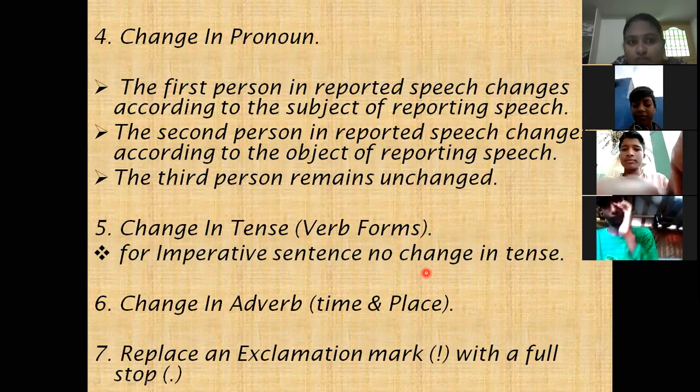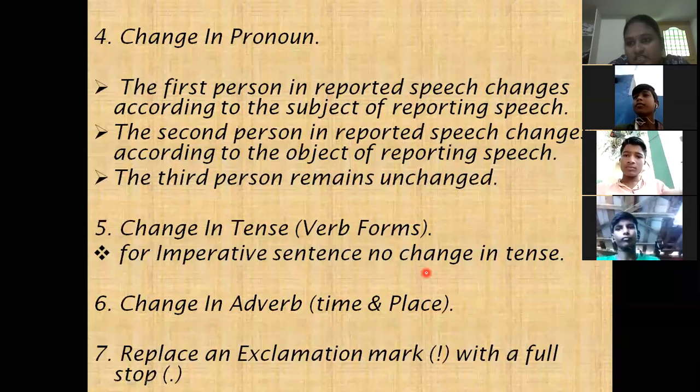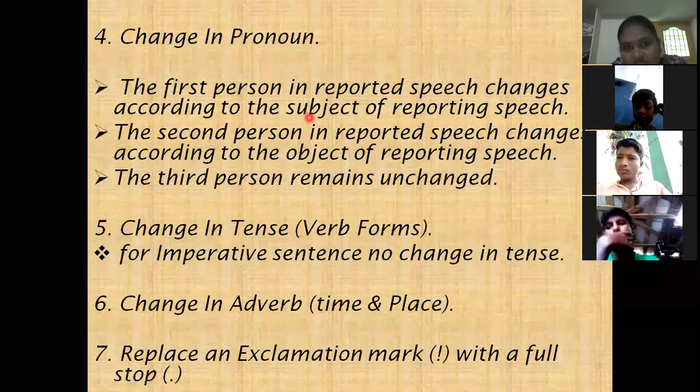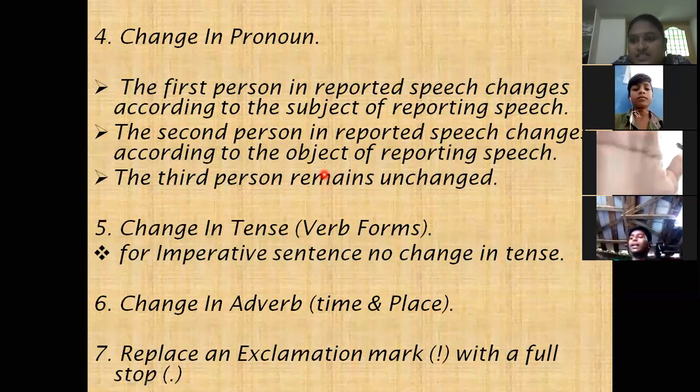Next, coming to the fourth rule, change in pronoun. Pronouns change: first person changes according to the subject, second person changes according to the object, and third person remains unchanged. This is the change in pronoun.